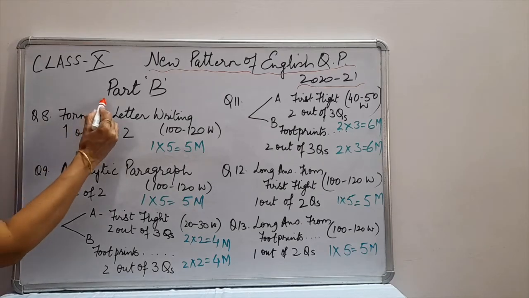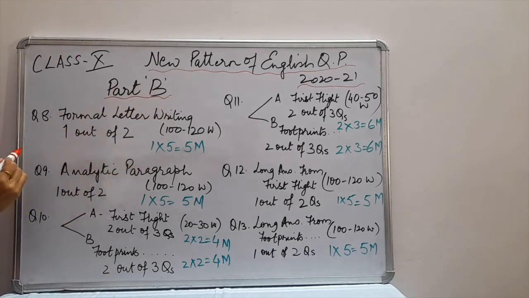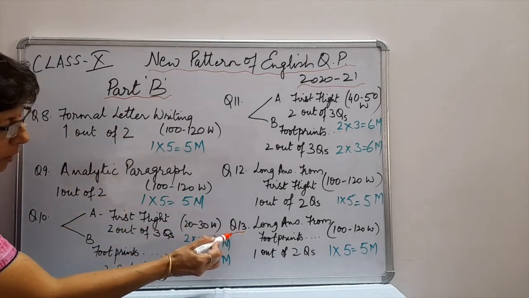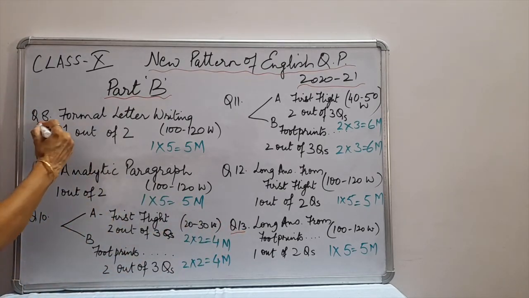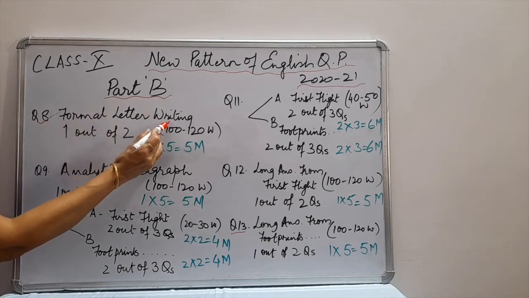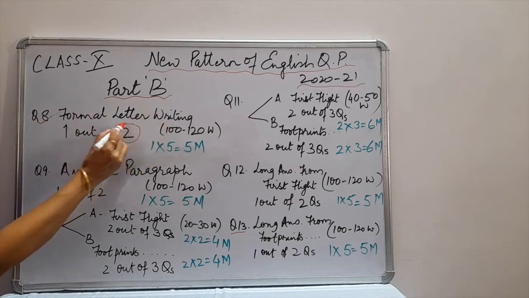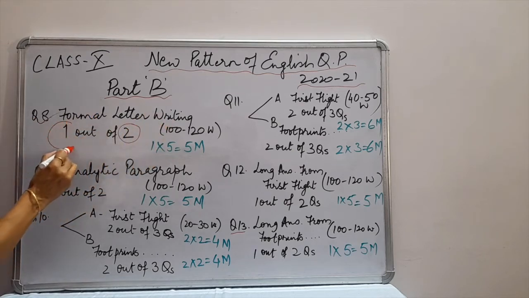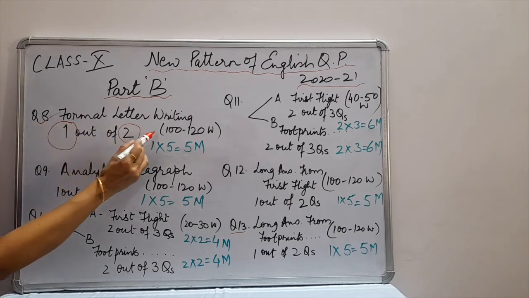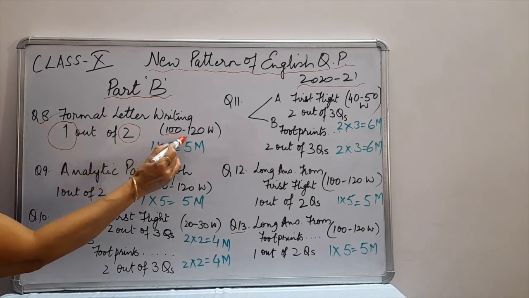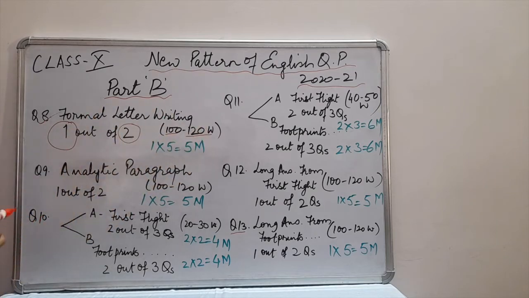Let us see part B. In this part you are going to get from question number 8 to question number 13. Your question number 8 is of formal letter writing. You will get 2 questions. Out of 2 you will have to do 1 question. So you have got a choice here. This question is to be answered in 100-120 words. Now in this formal letter writing you can get either placing order or maybe inquiry letter or complaint letter, etc.